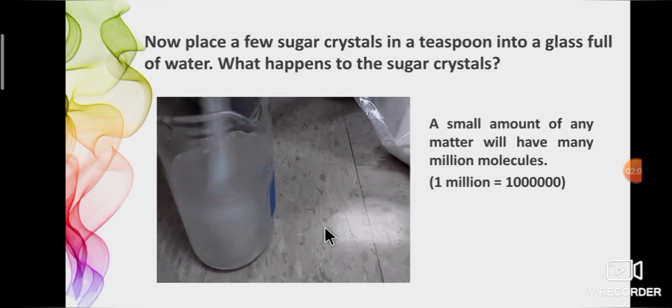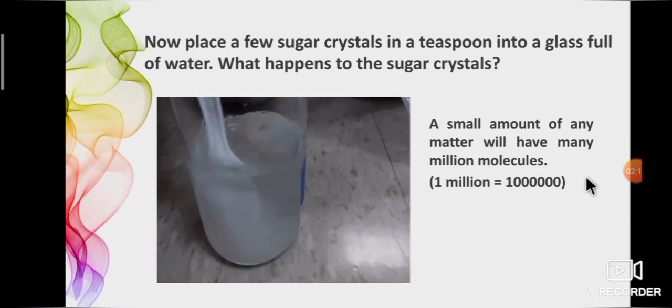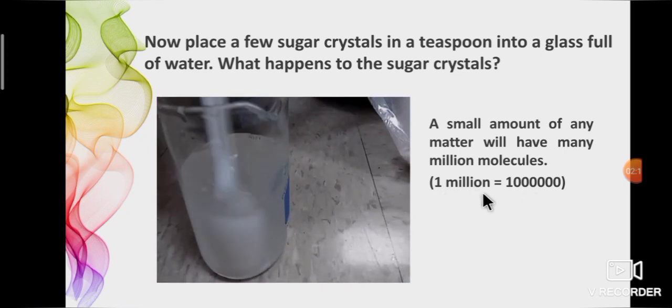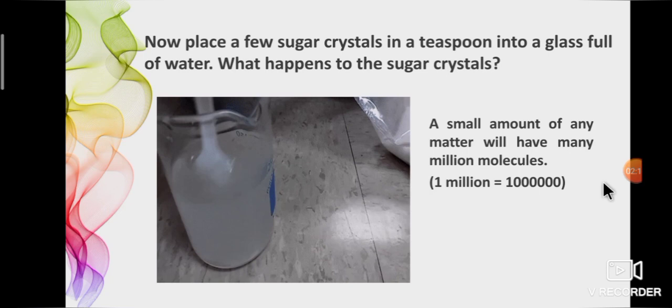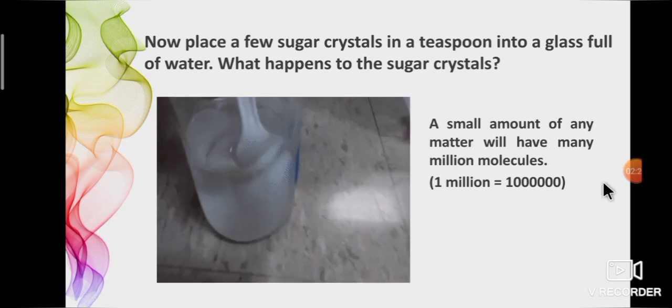So a small amount of any matter will have many million molecules. As we all know, 1 million is equal to 10 lakhs. So we confirmed that many million molecules are present in matter.